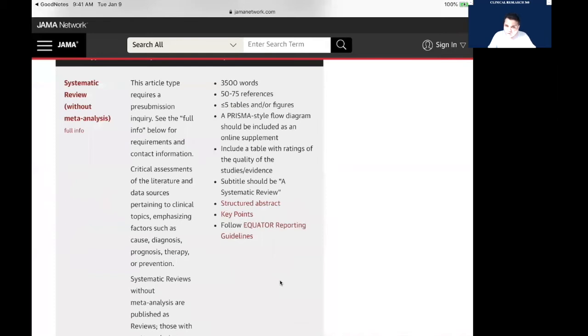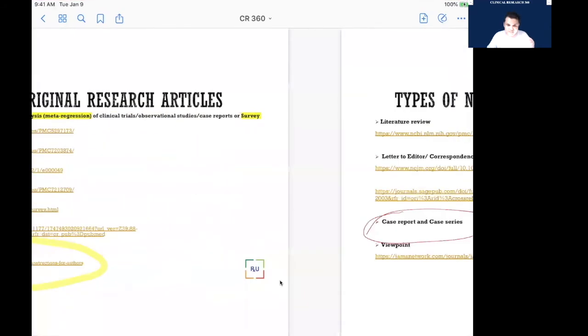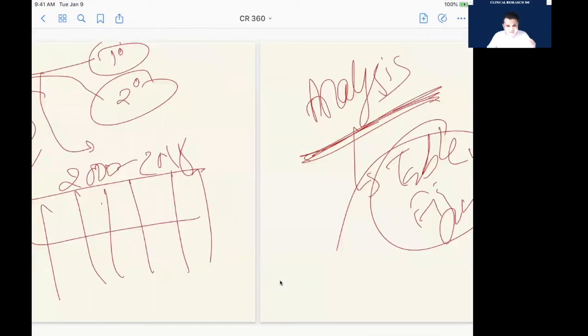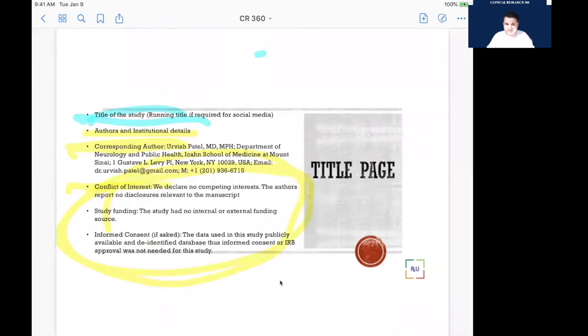So basically to avoid that, you prepare a protocol that you strictly follow for yourself so that you can save a lot of time. It contains, first of all, conflict of interest, then study funding, whether the study has been funded or not, and informed consent. We'll talk about all of it in detail. Informed consent means, as I mentioned, that if patients are involved, whether the patient gave permission to publish and enroll or not. And if IRB is involved, you have IRB approval, exemption, or no IRB requirement at all. So those things.